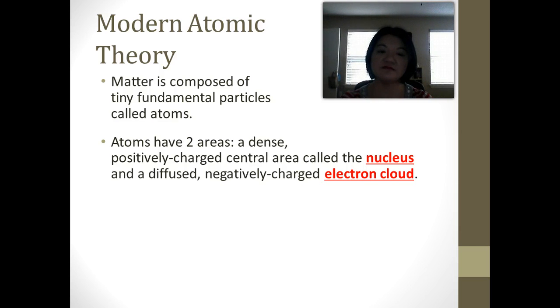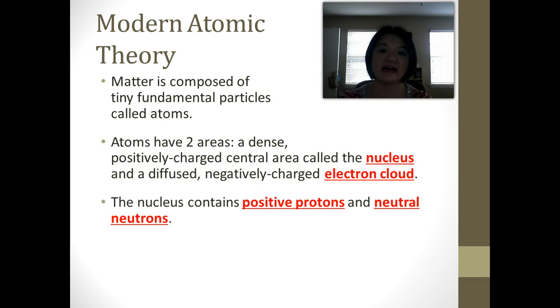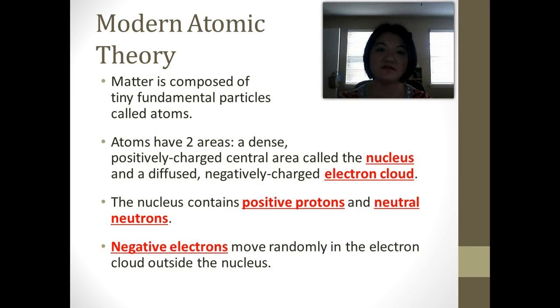There's a positively charged dense central area that we call the nucleus, and there's a part where the electrons move that's outside of the nucleus, and we call that the electron cloud. Okay? The nucleus has positive protons and neutral neutrons. Therefore, the nucleus is positive. And the electrons are negative and they move randomly inside the electron cloud.